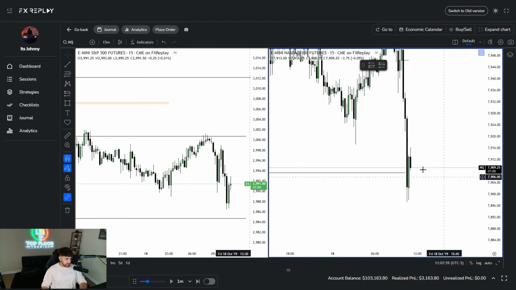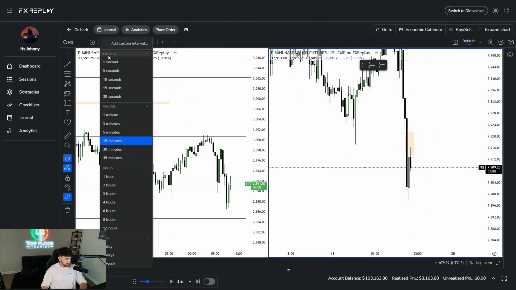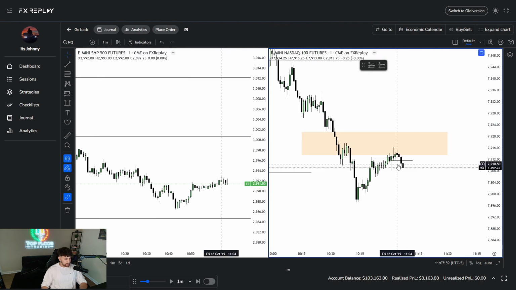So again, same logic here. This fair value gap formed after breaking and sweeping that low. So here on the 1 minute, I would look to enter right here, and it actually just tapped it here at 11:07. So I'm just going to go ahead and market enter.